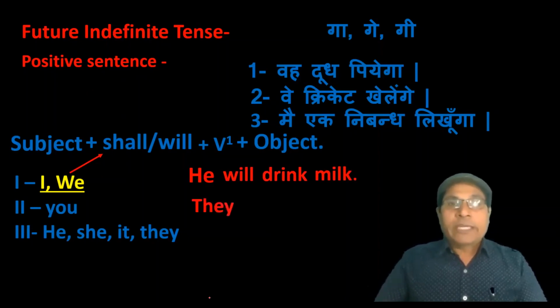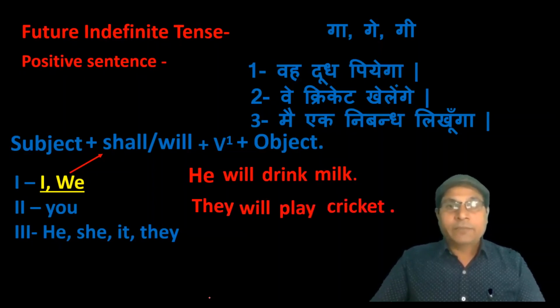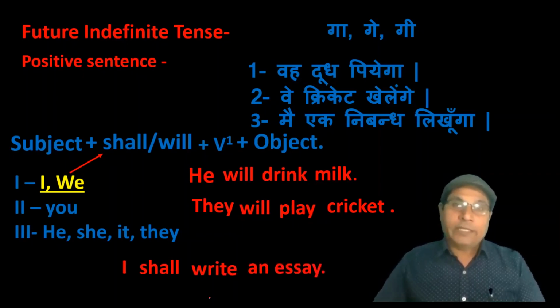Come to the second sentence. वे क्रिकेट खेलेंगे, they will play cricket. Come to the third sentence. मैं निबंध लिखूंगा. Here the subject is I, so you have to use shall as a helping verb, then write the verb, and at last you have to write the object, an essay.